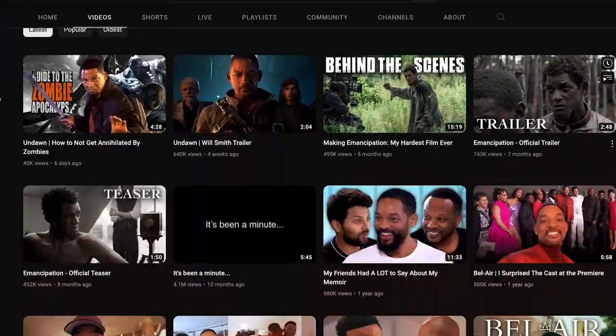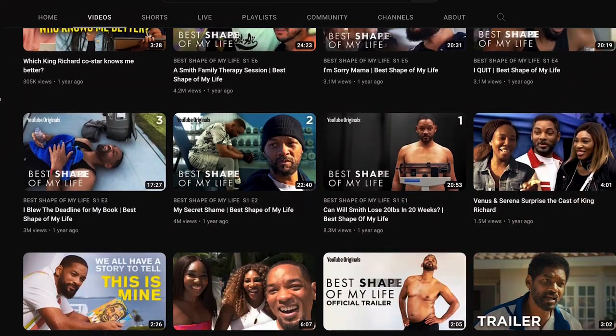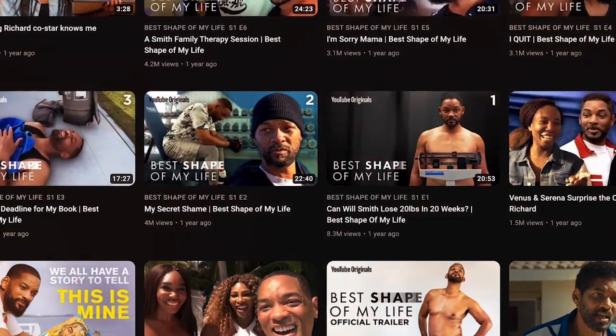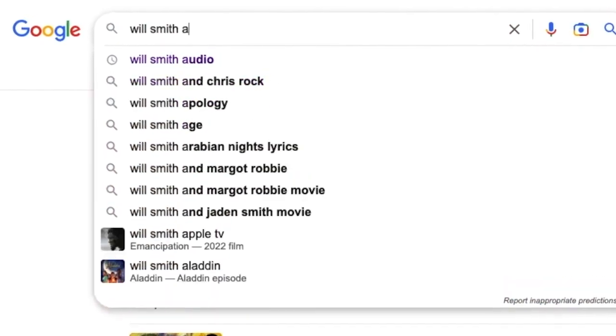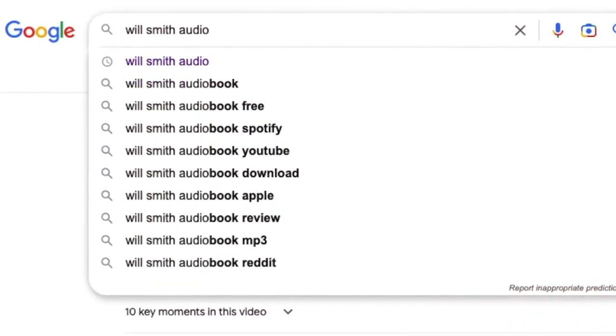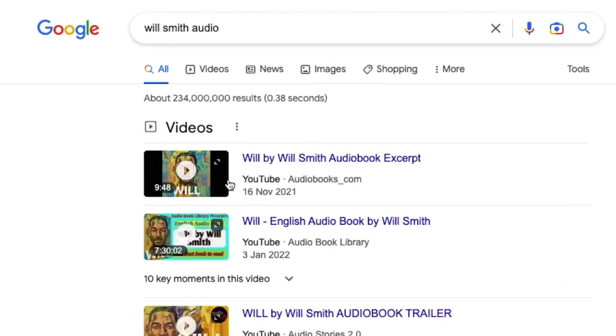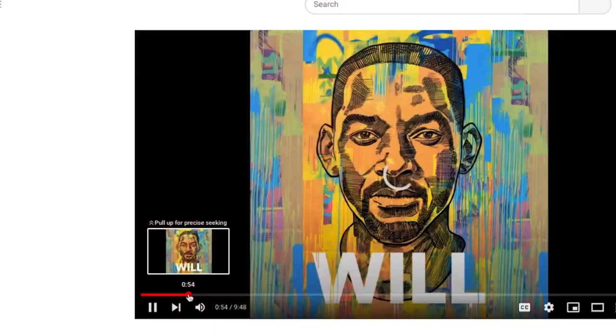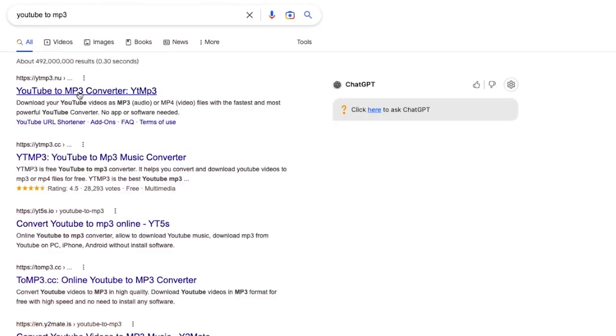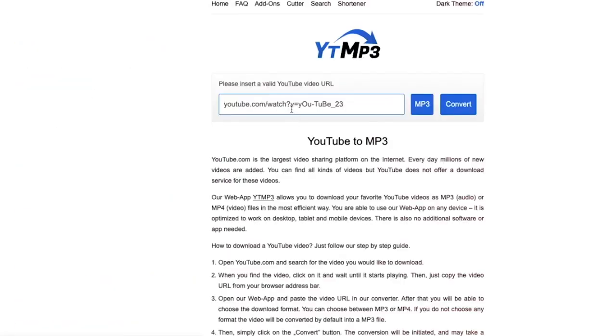So the first step is just to find a video of Will Smith speaking clearly. Not that hard of a task. Let's just go to Google and search for Will Smith audio. This one looks great. Let's check it. And we have it. Once you've found the video, you can simply go to a YouTube to MP3 converter to extract the audio from the video. This way we can generate the audio file from Will Smith speaking.